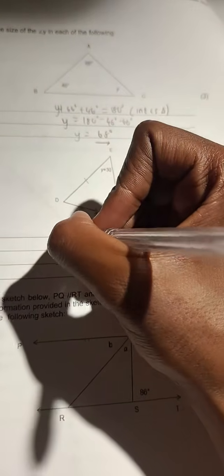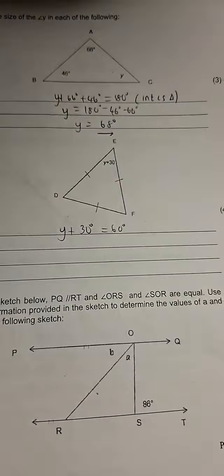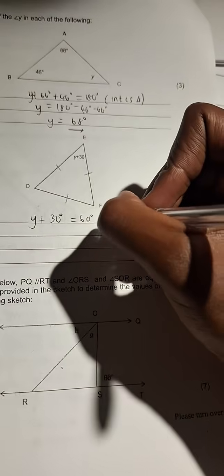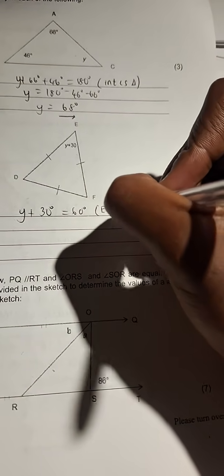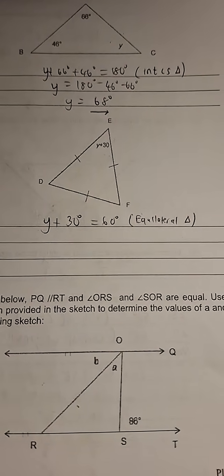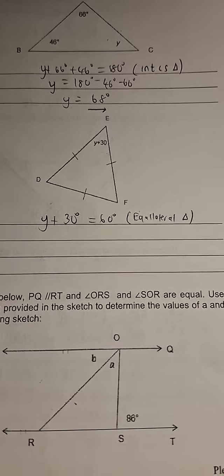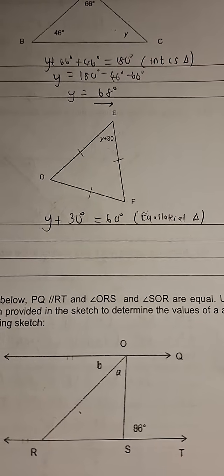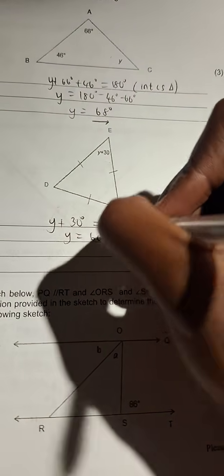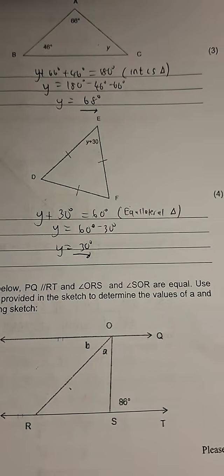So what I can do here, I can say y plus 30 degrees will be equal to 60 degrees. That's one way of doing this. You can say y plus 30 is equal to 60 degrees. Reason? You can write equilateral triangle, right? Which is fine. Then when you solve for y, what happens? y is equal to 30 degrees. It's as simple as that.